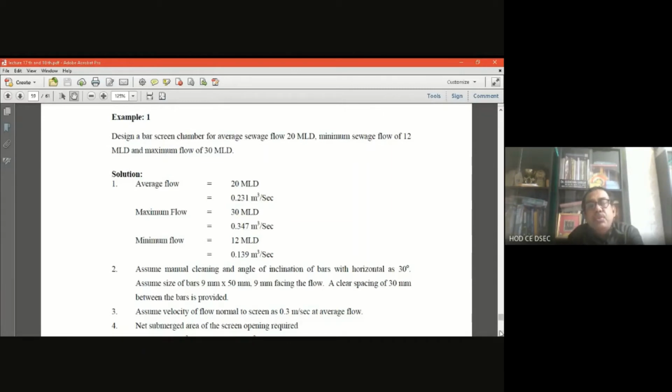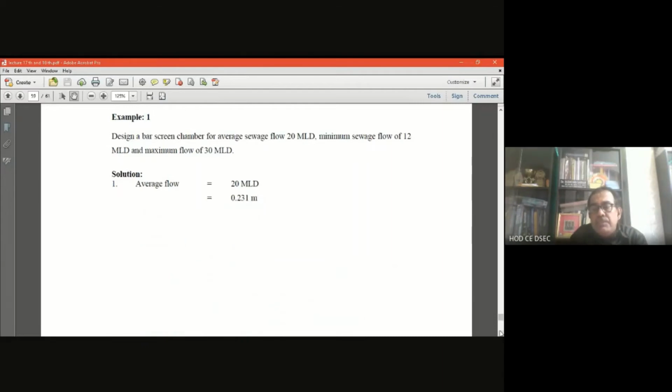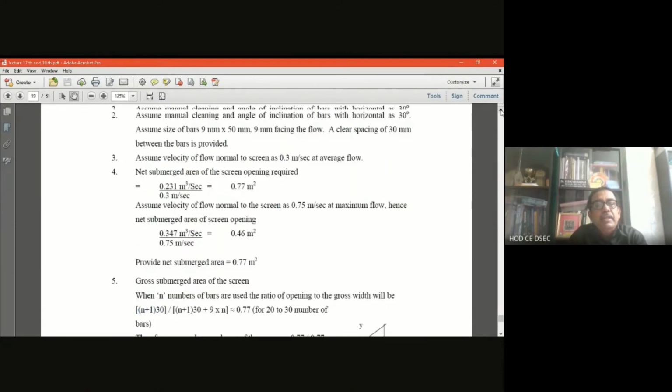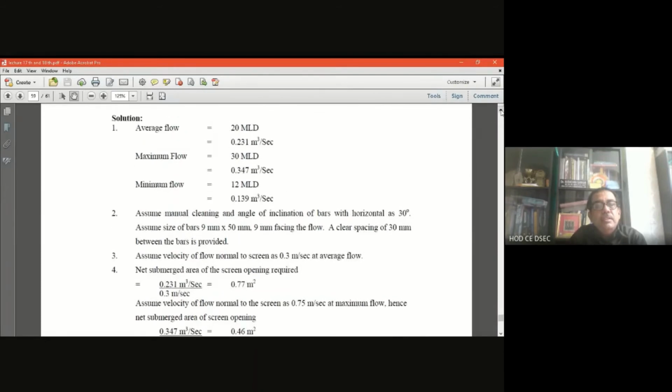For average sewage flow, it is given as 20 million liters per day, minimum sewage flow 12 million liters per day, maximum flow 30 million liters per day. So three flows are given, with a fluctuation in flow.